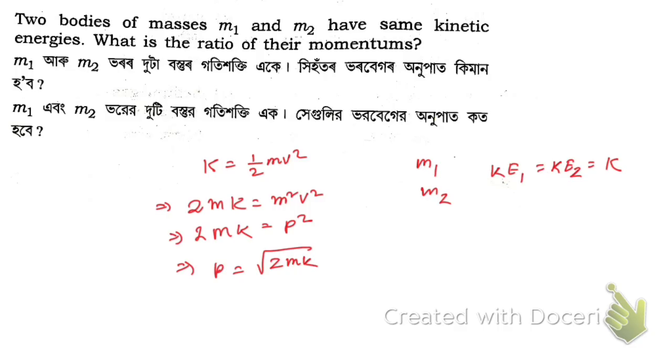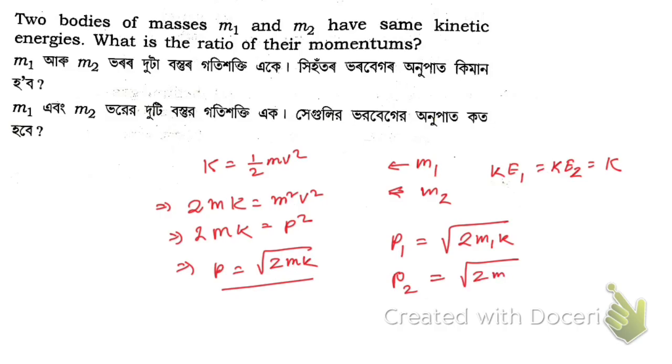The momentum for mass m1 will be p1 equals root over 2m1K, and for mass m2, according to this relation, p2 equals root over 2m2K.